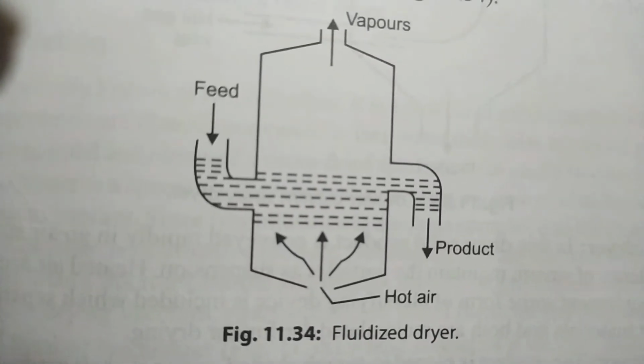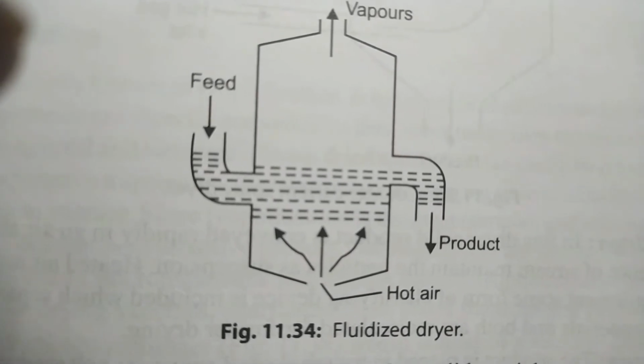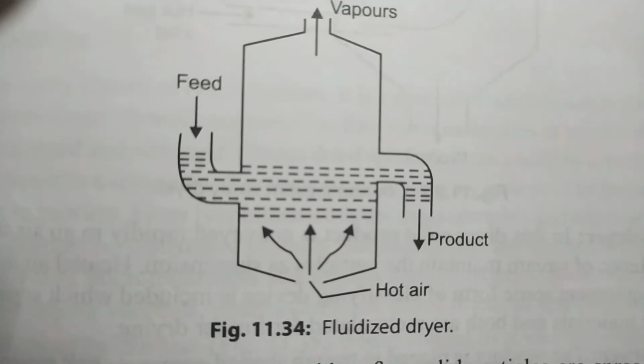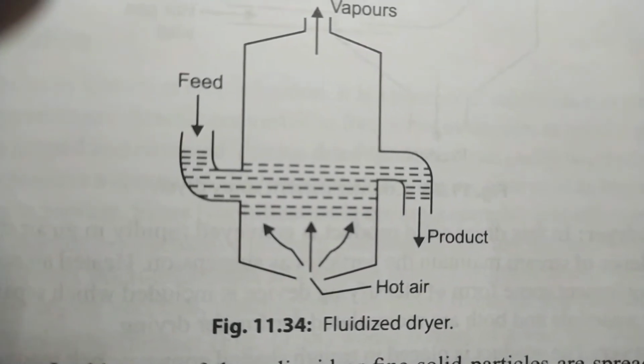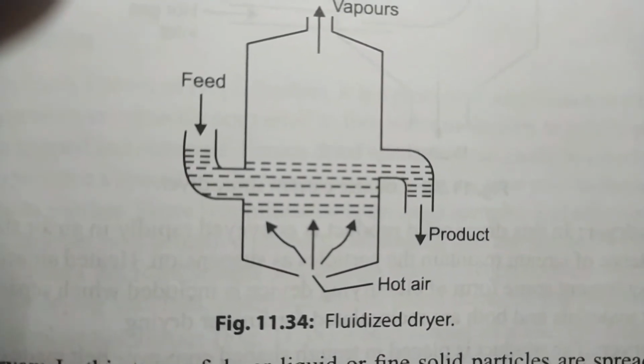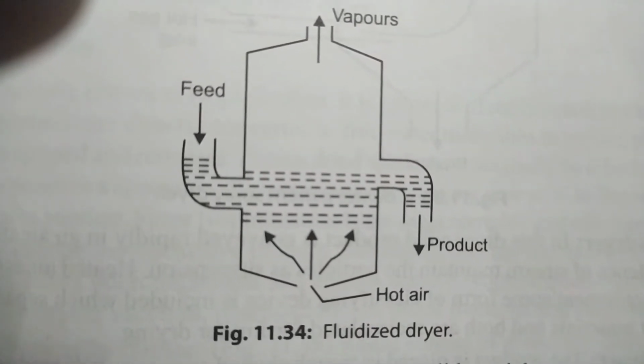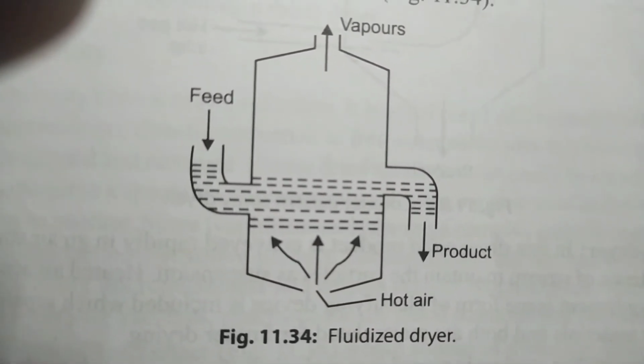Students, this is called a fluidized dryer, where you have the feed from one side and hot air is pumped from the bottom. As hot air is pumped, it forces the product to get evaporated and the product is obtained on the right hand side, what you are seeing. This is called a fluidized dryer.